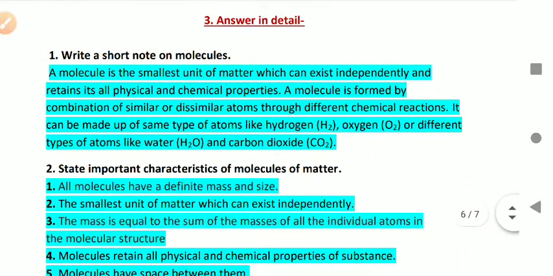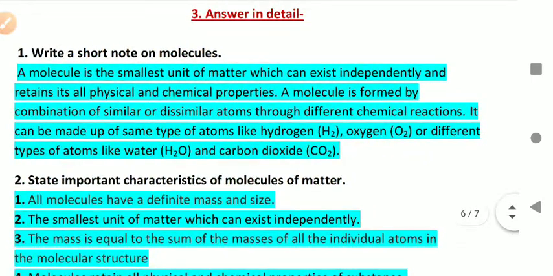So the most important answers are the answers in detail. So students, you have to write each and everything. Short answer, long answer, filling the blanks. Please write down each and everything and please learn it in a proper way. So we shall start from the first question.